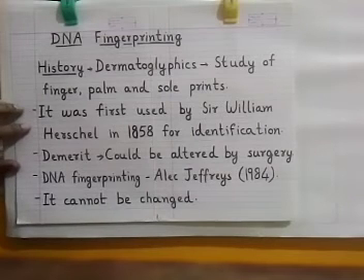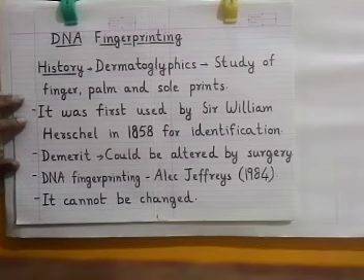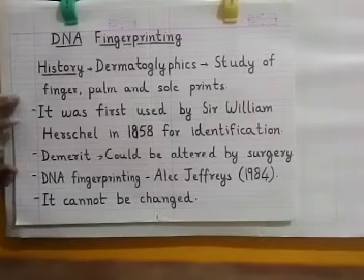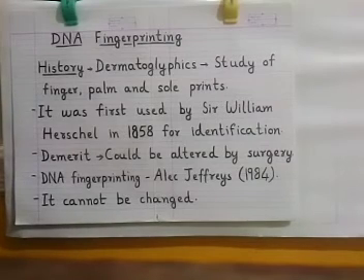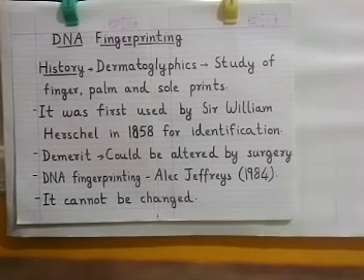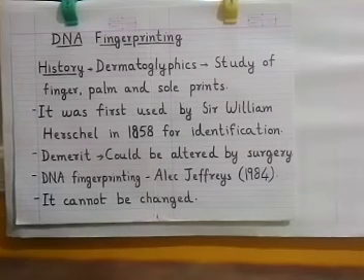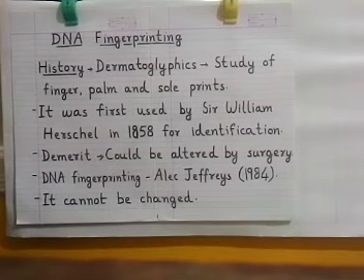This property was first used by Sir William Herschel in 1858 for identification of different human beings, especially in matters related to crime and theft, etc. But there was a demerit of that method.